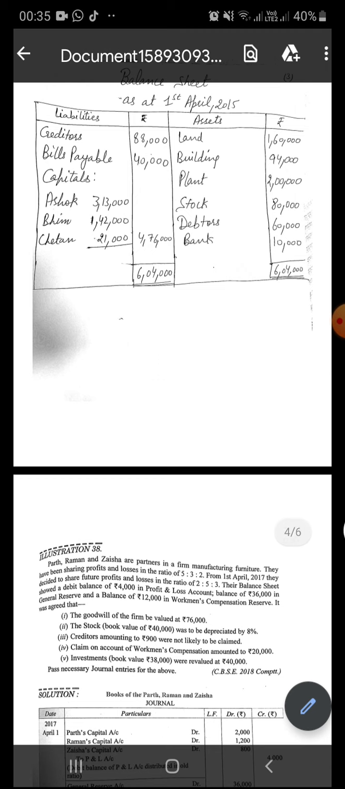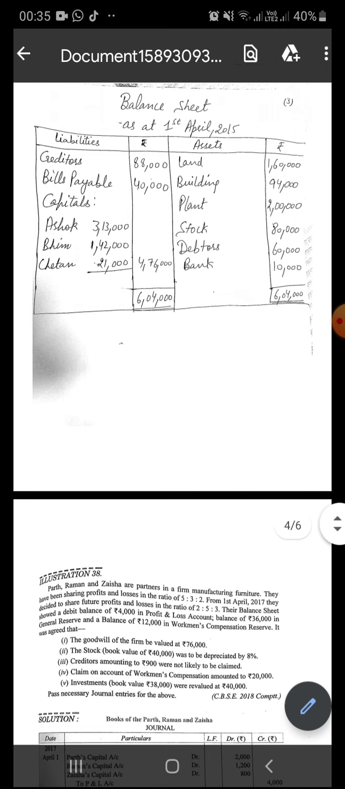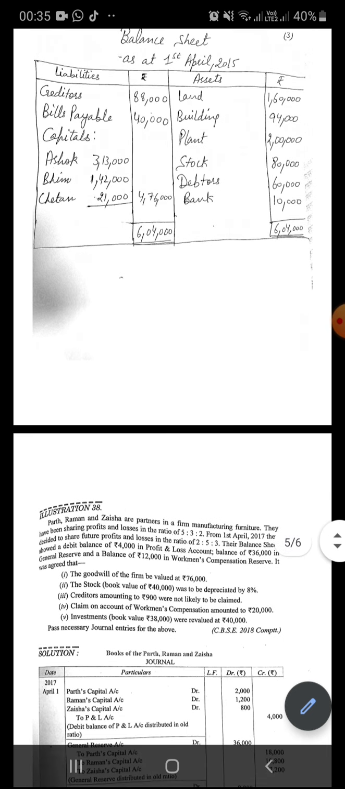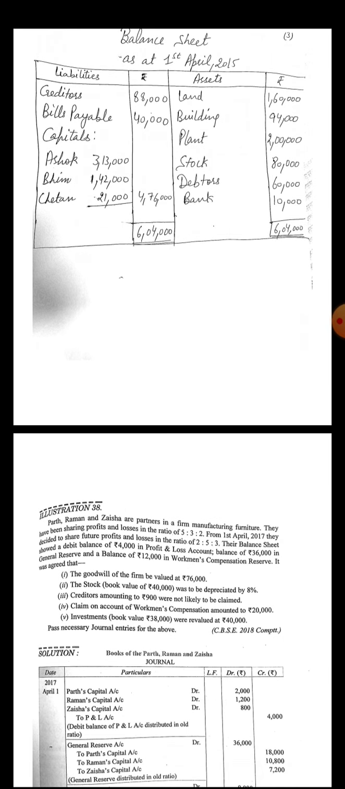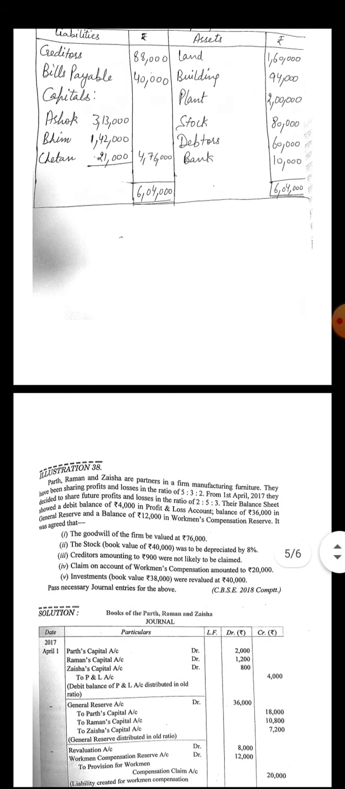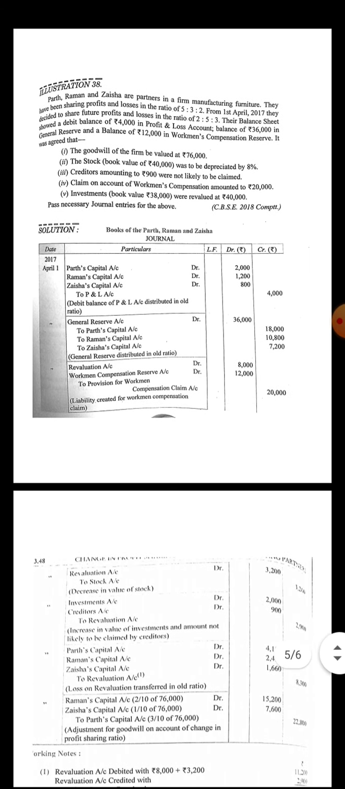And after that, we will total the amounts on both sides of the balance sheet. Then the total is same. So this is a sign of accuracy. I hope the question is clear to you. After that, the next question.